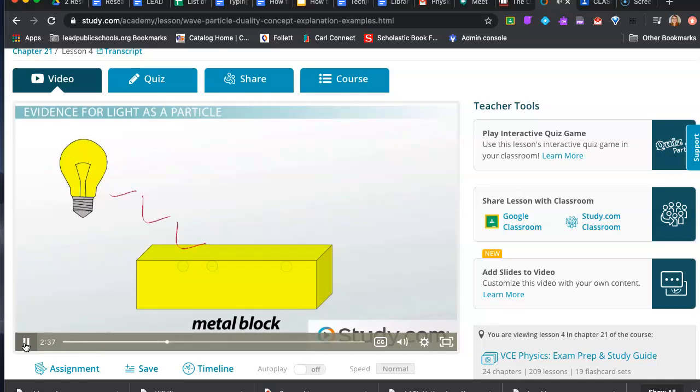Further studies by other scientists showed that electrons really could be knocked out of a metal in response to a beam of light. For a while, scientists thought that the electrons were just absorbing the energy in the light wave and then using that energy to jump out of the metal. The more energy the electrons could absorb, the more energy they could use to jump out. But it turned out it wasn't that simple.